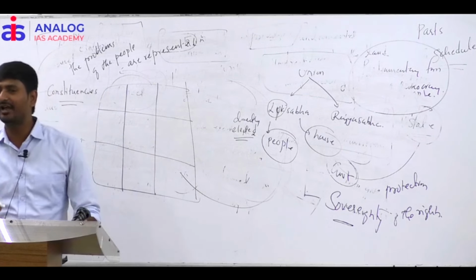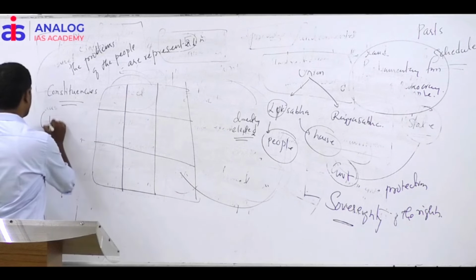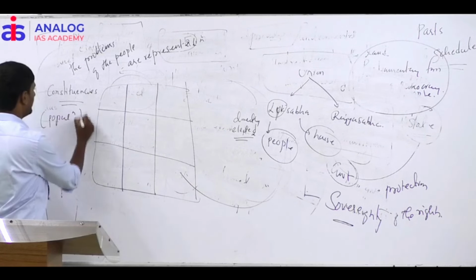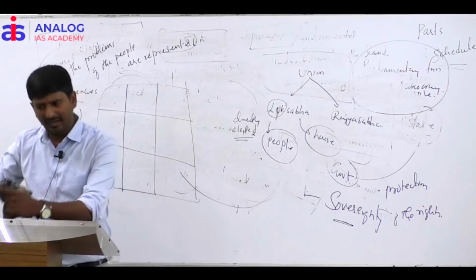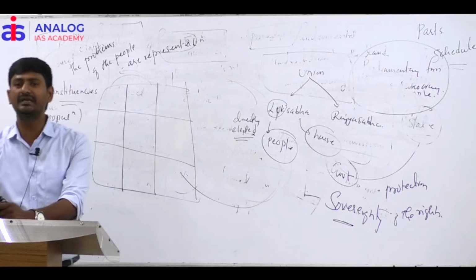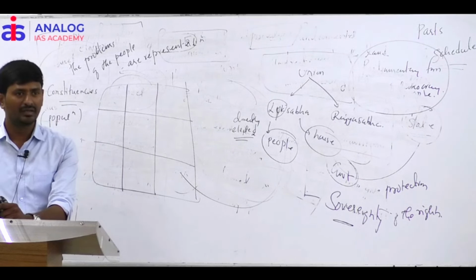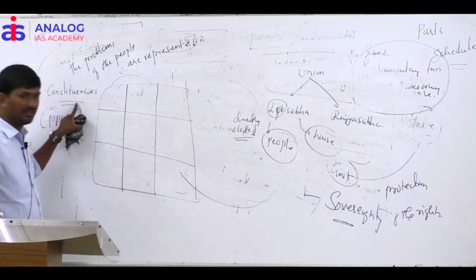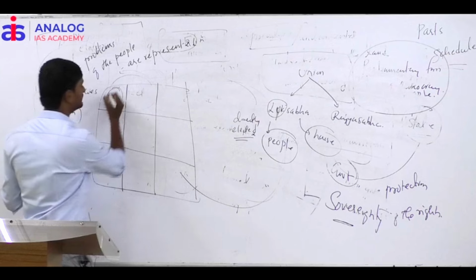On the basis of territory or population? Population is the basis for the creation of the constituencies. A constituency is a defined unit of territory which is representing the population. That is nothing but a constituency. From every constituency, one representative is elected.